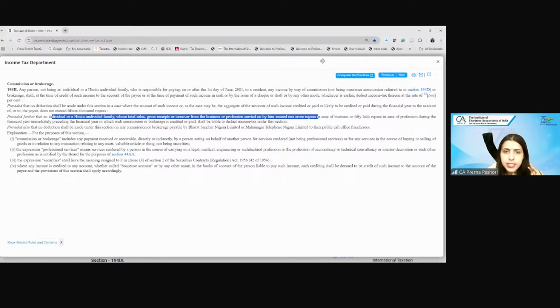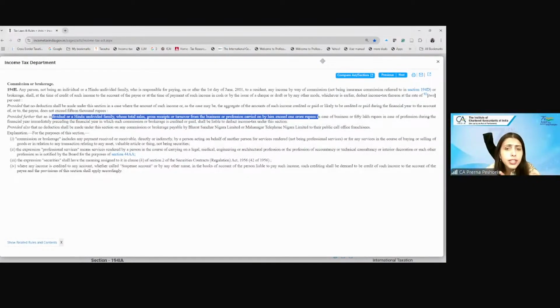The difference is basically their margin. There was a case before the Supreme Court: if stamp paper vendors are purchasing stamp papers at a discount and then selling them at full price to the customers, will this constitute commission to attract the provisions of TDS under 194H?